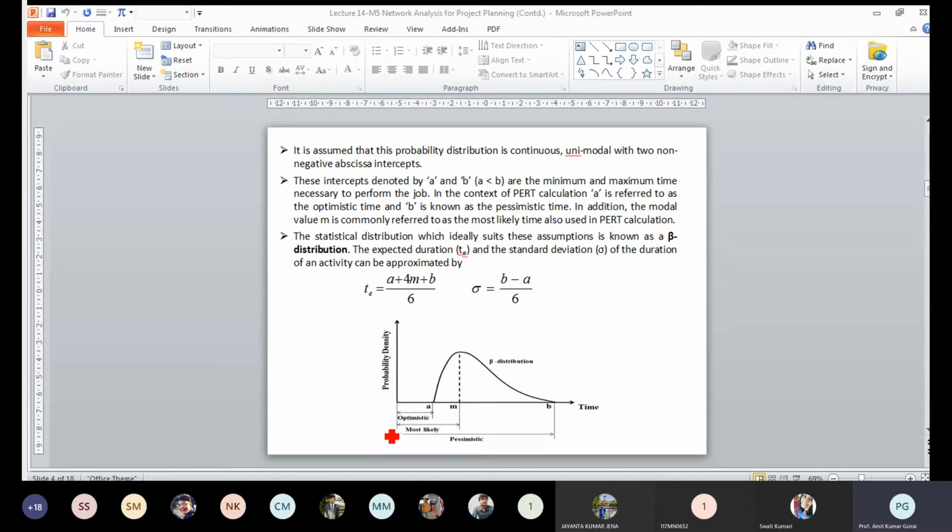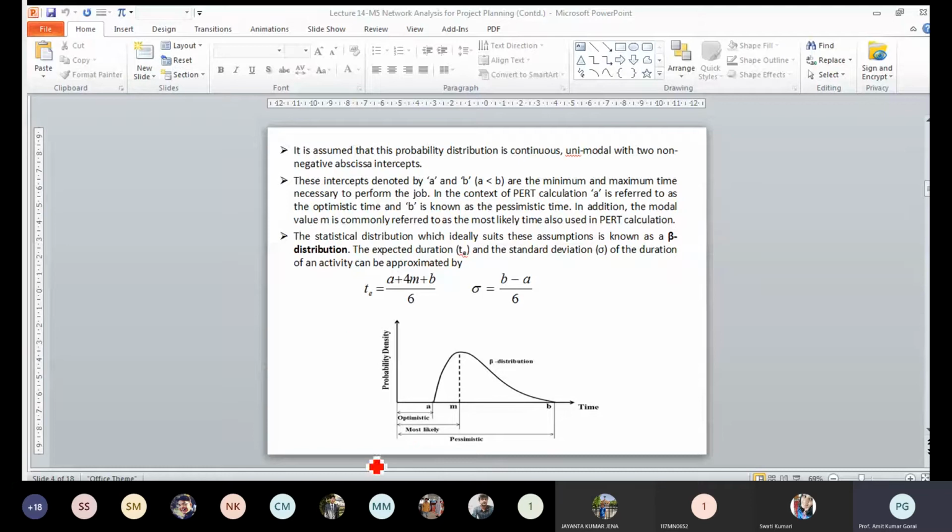So what is the worst time they will take to complete that? What is the minimum time they will take if everything is favorable? And what is the mode, that means the most likely time? This is from the historical data. As a project manager, you have to understand and estimate what should be the value for each individual task. This is the three-time estimation: A, M, and B.